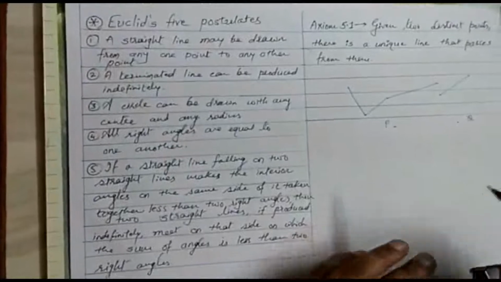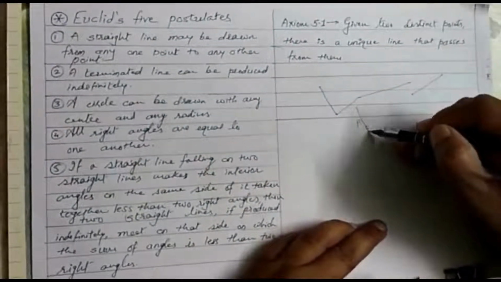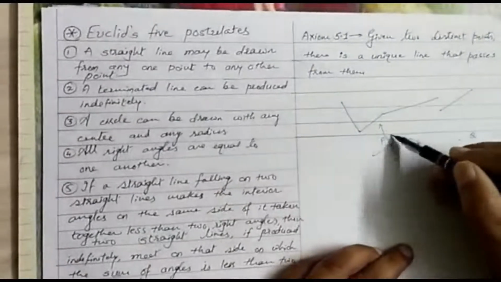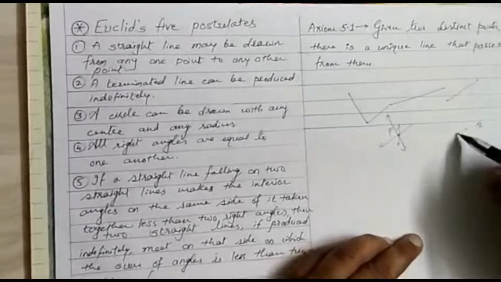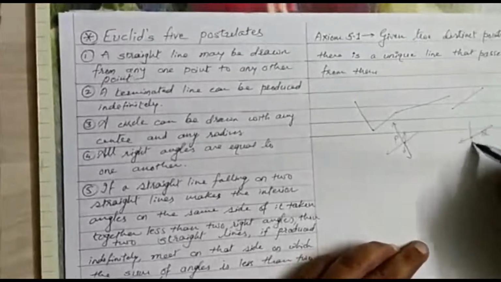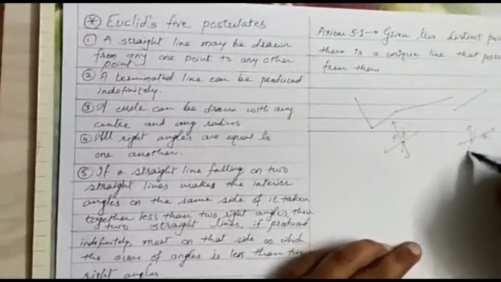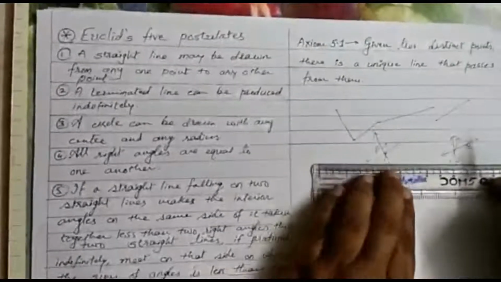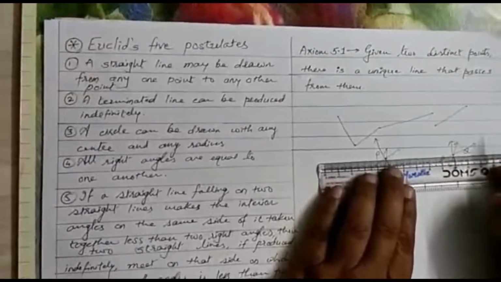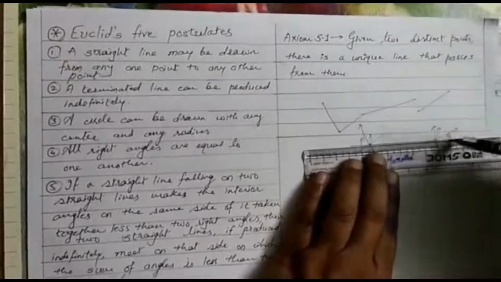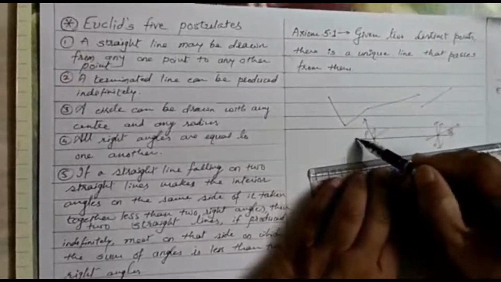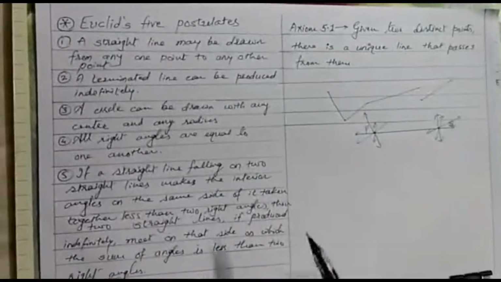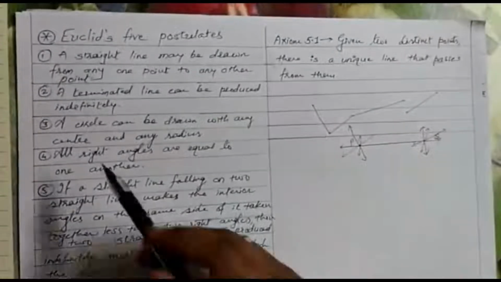अगर P और Q हैं तो कितनी लाइन्स ड्रॉ कर सकते हैं? You have studied in lower classes that infinite lines pass through 1 point, so you can pass as many lines as you can. But through 2 distinct points, P and Q, if you try to draw, you can draw only one and only one line passing through them. This is axiom 5.1.